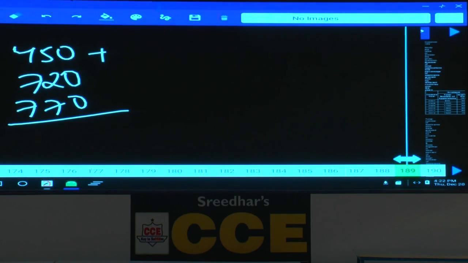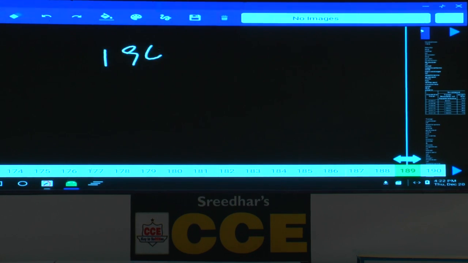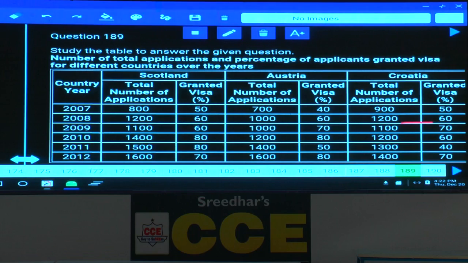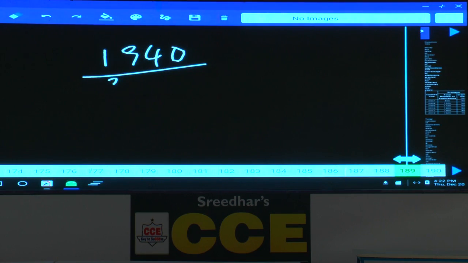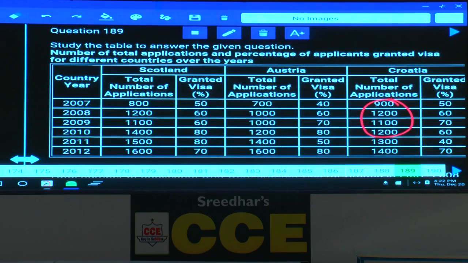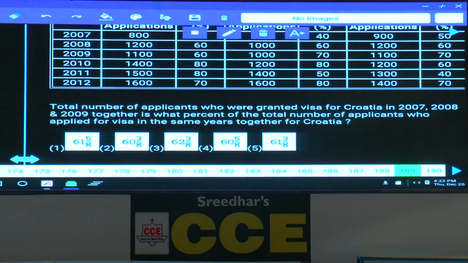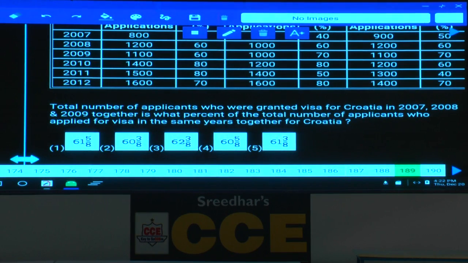700, 700, 1400 plus 400, 50, 20, 70. Total 1940 were granted visas out of how many applicants? Out of 3,200. Percentage, so into 100. Now, exact or approximate? Exact or approximate? Exact, right? No.